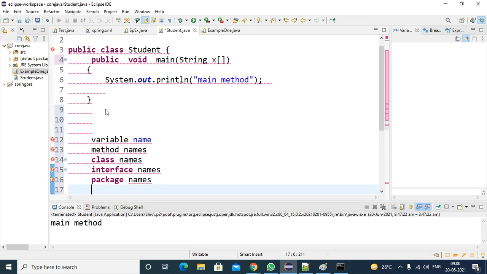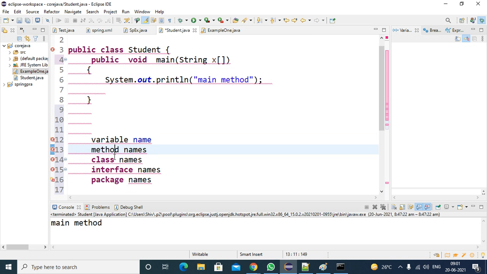In those cases the method naming convention will be different. In bean classes, setter and getter names come, which are method names. Based on the situation they are given different names: bean methods, that means setters and getters, and listener methods, adding and removing listeners. All those are methods only.